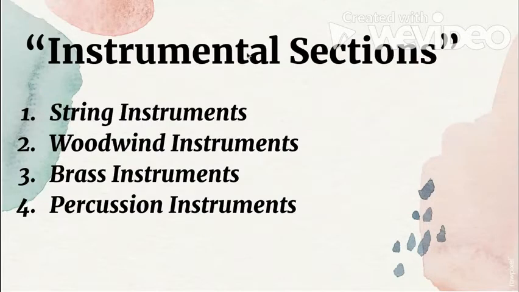Now let's proceed to the instrument sections. We all know that there are different categories or sections for the instruments: string, woodwind, brass, and percussion. Now let's start with the examples of string instruments.